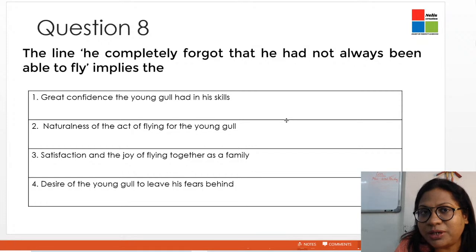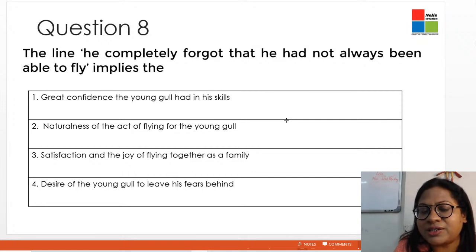You don't need to teach a bird how to fly. It's a natural instinct. Just like for us, breathing is a natural instinct. We can do it automatically, immediately. The moment we are born, we start breathing. It's a natural way to survive. Similarly, for a bird, it's the natural instinct. So the second option seems to be correct, but still we will check with the third and the fourth one.